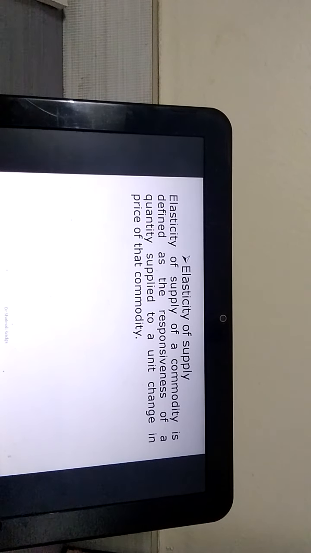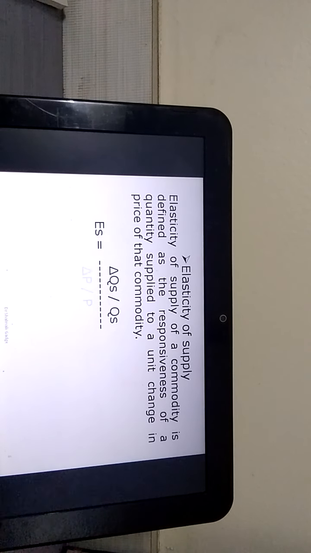Increase in supply refers to the rise in the supply of a given commodity due to favorable changes in other factors such as decrease in the price of inputs, decrease in the tax, technological upgradation, etc. So the price remains the same. In the second diagram, it is shown how the demand increases from D to D1 and supply changes from S to S1. Okay, now let's talk about elasticity of supply, which is an important part.